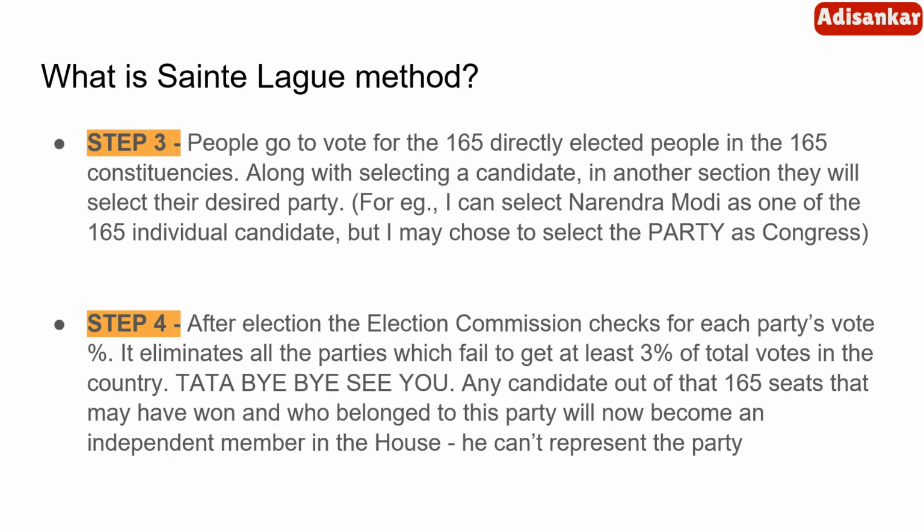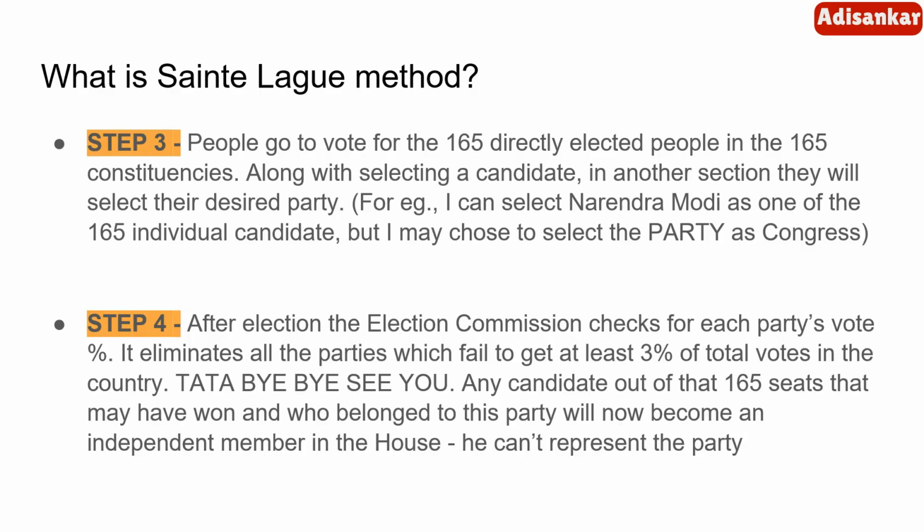Now step 3, people go to vote. We are going to vote to elect our directly elected people, and along with voting for these directly elected people, we also have another section where we put our vote for a party. For example, I can select Narendra Modi as my candidate, but I may choose to select the party as Congress.